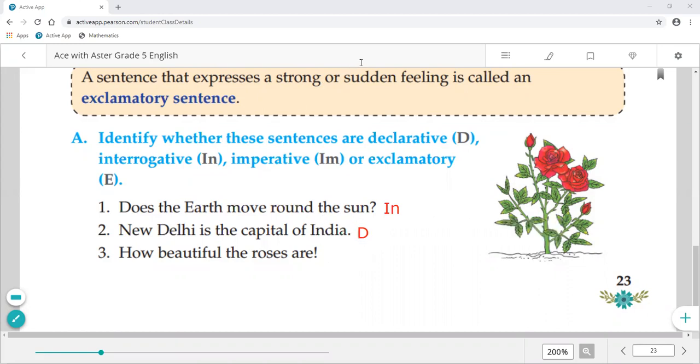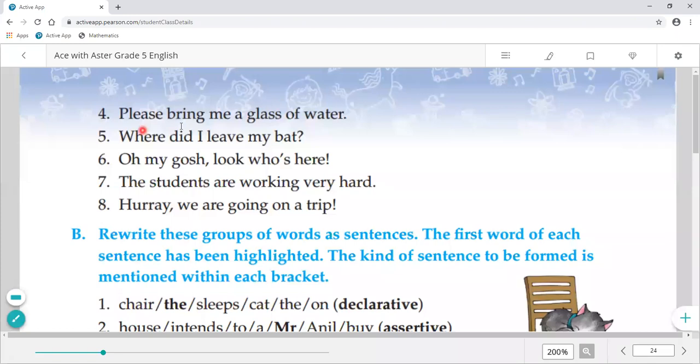How beautiful the roses are. Here the exclamation has a feeling of surprise. How beautiful the roses are means E. Our next sentence is please bring me a glass of water. Here we can see the person is requesting someone, please bring me a glass of water. The request sentence will be imperative, I.